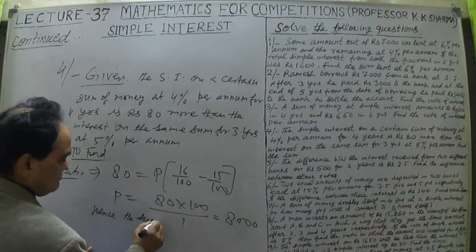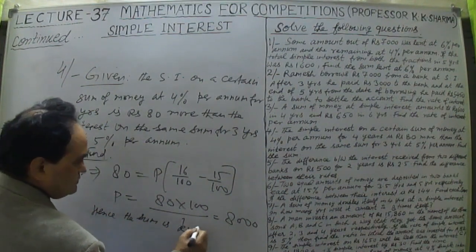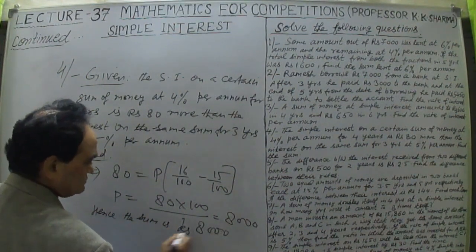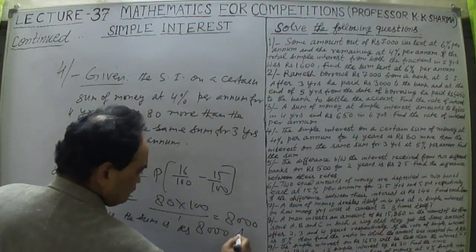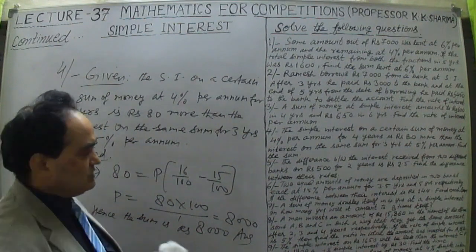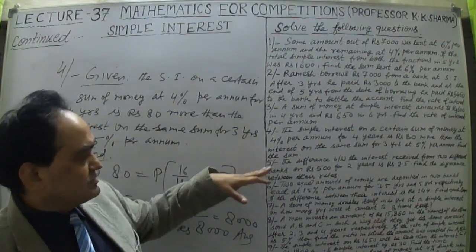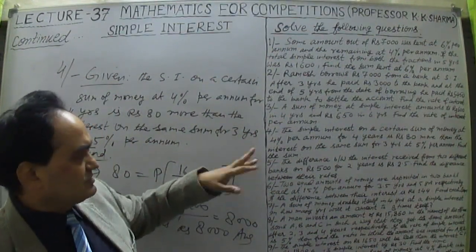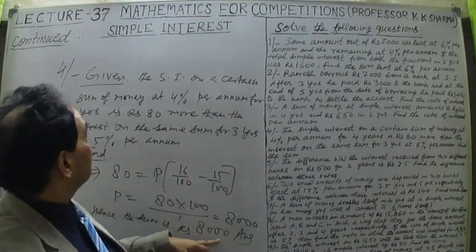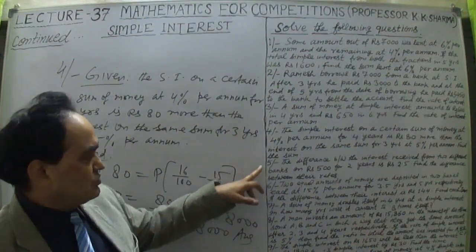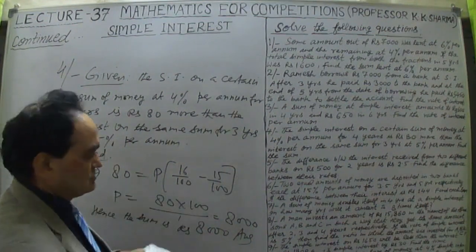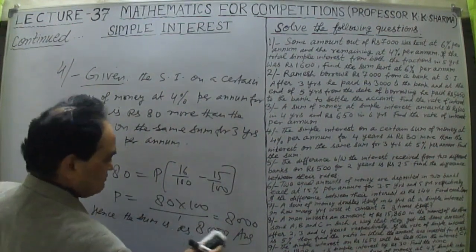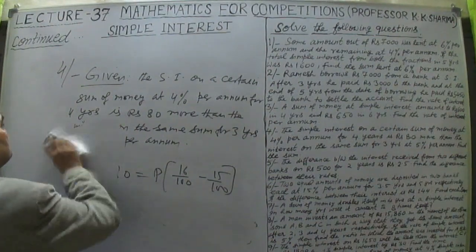The sum is rupees 8,000. Try to understand. This is rupees 8,000. This is the answer. So the money on which the difference of the two simple interests was 80 is this much money, 8,000. The fourth question: find the sum. The sum is rupees 8,000. Question number 4 we have completed.